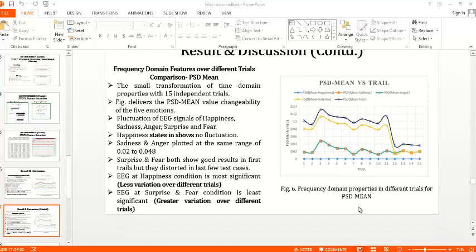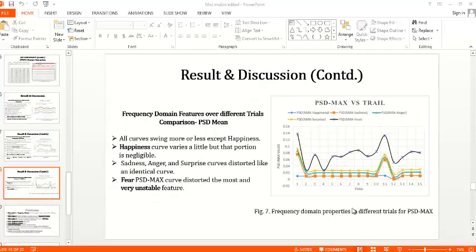Now let us see the PSD max over different trials. In this graph you can see that all curves swing more or less except happiness. The happiness curve varies a little, but that portion is negligible.